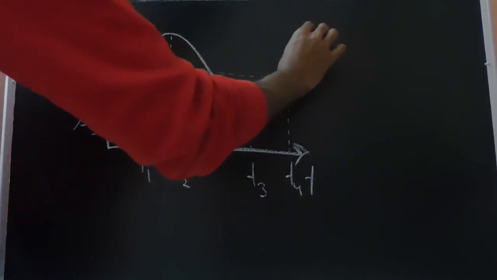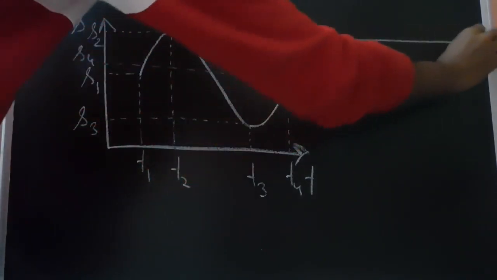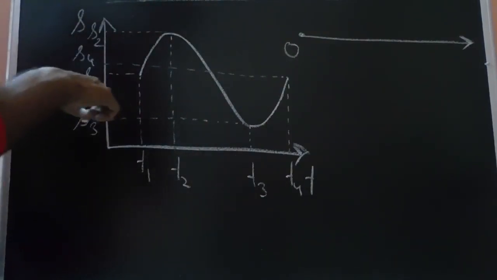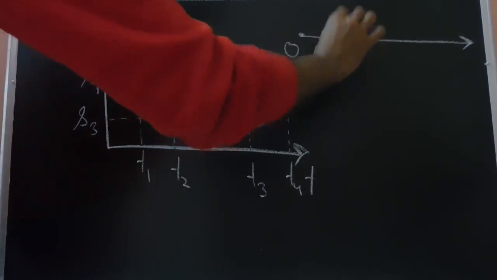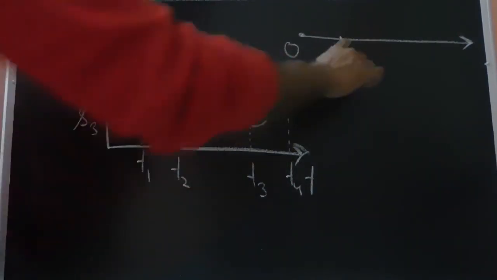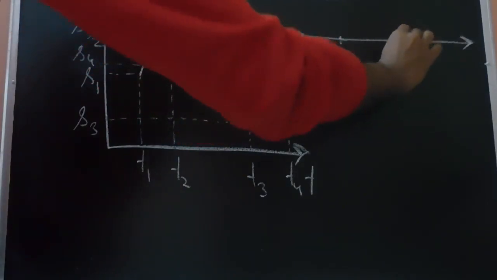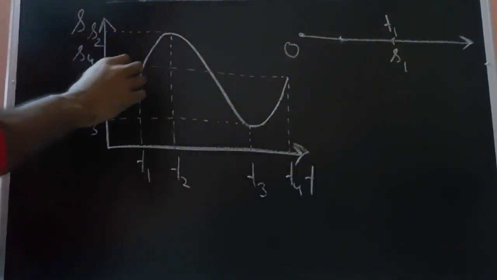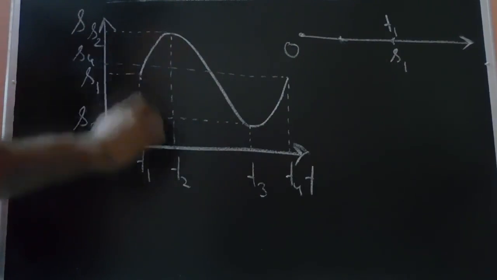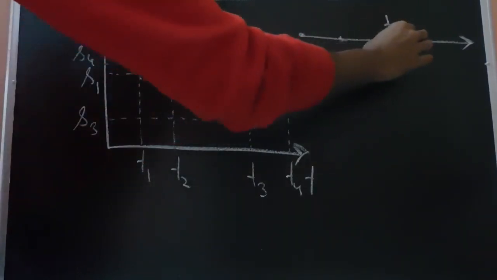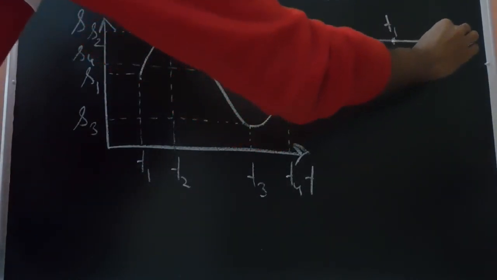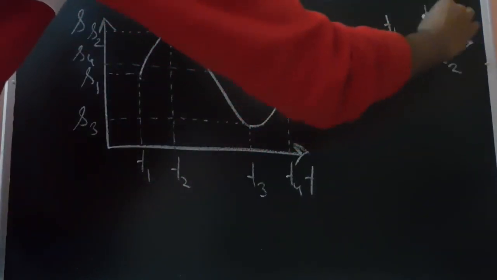Let's say this is the origin and this is our axis. At time t equals t1, when our clock starts, the particle is located at the location S1. The particle starts from here at time t1. The displacement is increasing up to time t2, so the particle has moved in the positive direction. The particle has reached this point S2 at time T2.